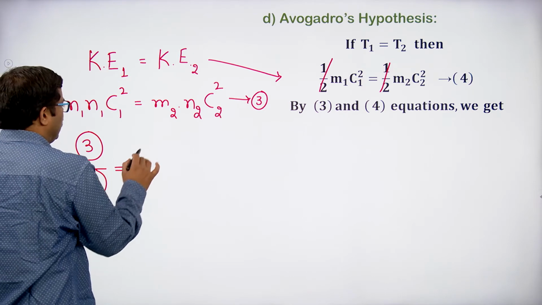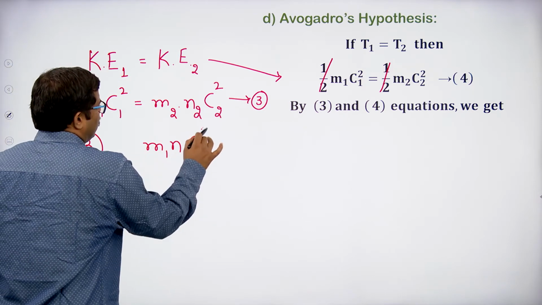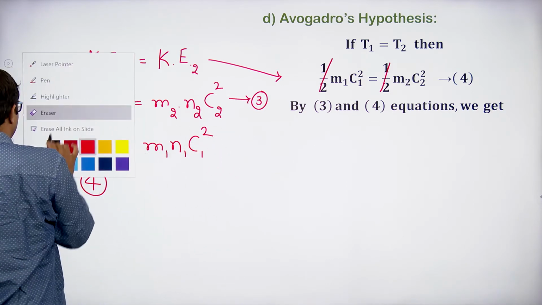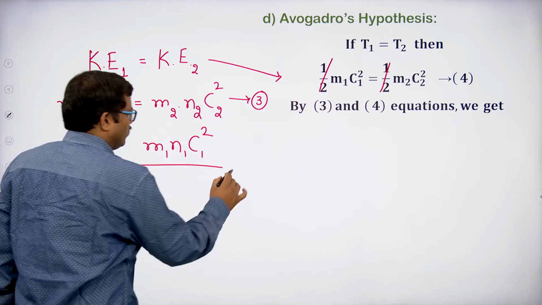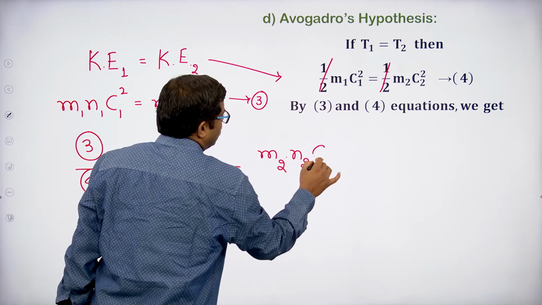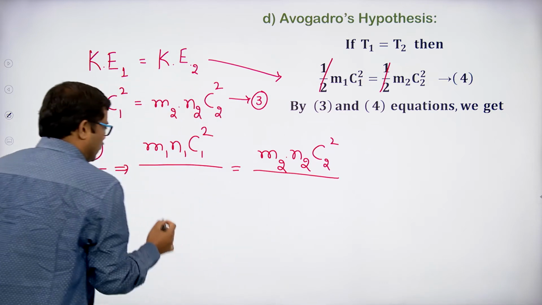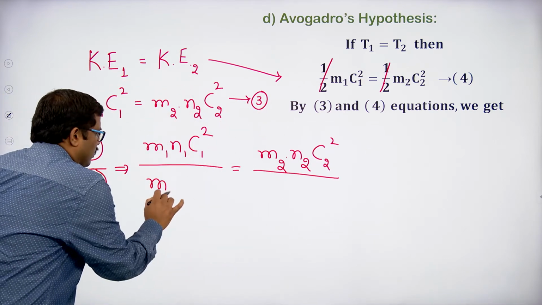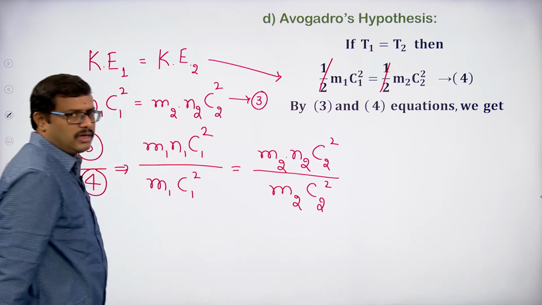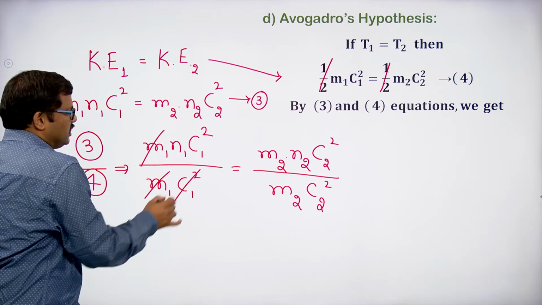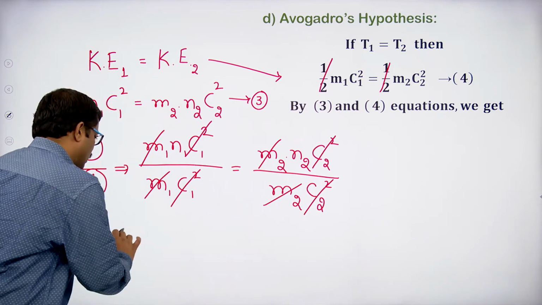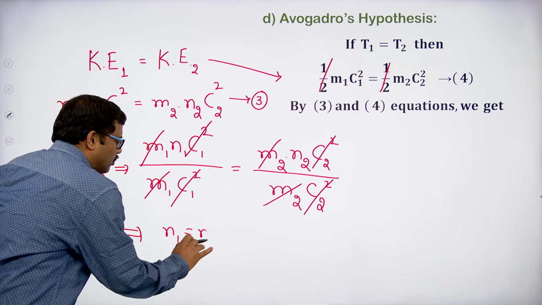So automatically we can write, m1 n1 c1 square divided by m1 c1 square, this is equal to m2 n2 c2 square divided by m2 c2 square, where the kinetic energy is half mc square. Now the terms can be cancelled: m1 gets cancelled out, c1 square gets cancelled out, m2 gets cancelled out, c2 square gets cancelled out. So what we get is n1 equal to n2.